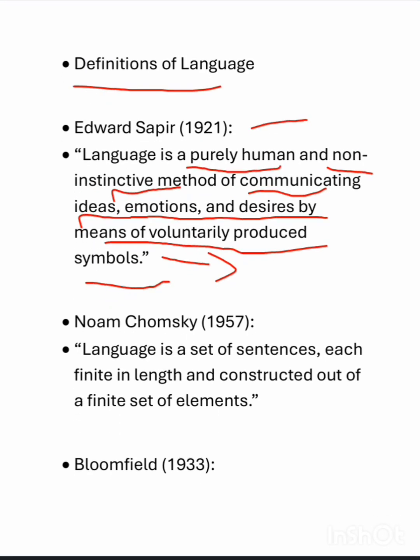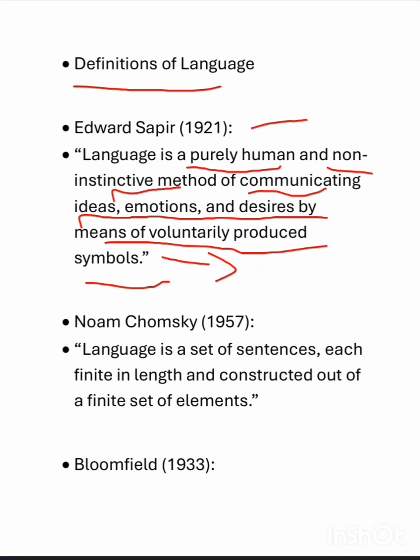Like for example, we have a heart, so we use this word heart to symbolize different things. For example, heart symbolizes love and heart is also an organ. So we made different symbols and we use the symbols to communicate. So what Edward Sapir wants to say is that language is basically created by different symbols. It is not natural, so we are not born with language. It is created by our surroundings or society.